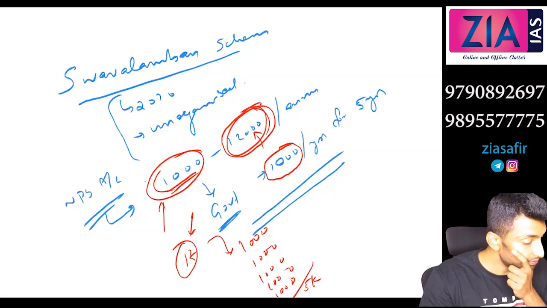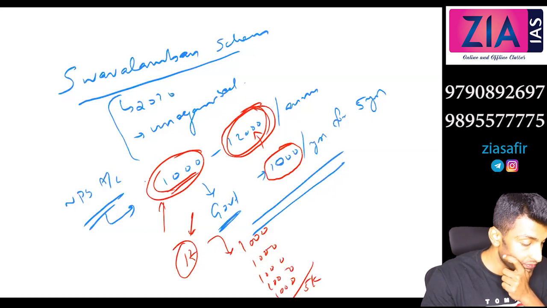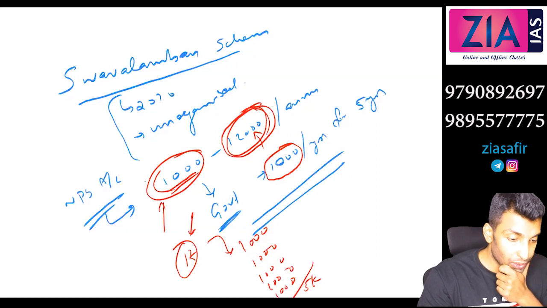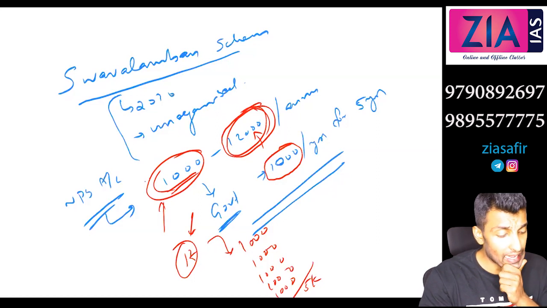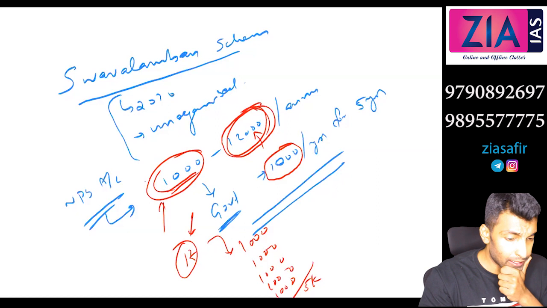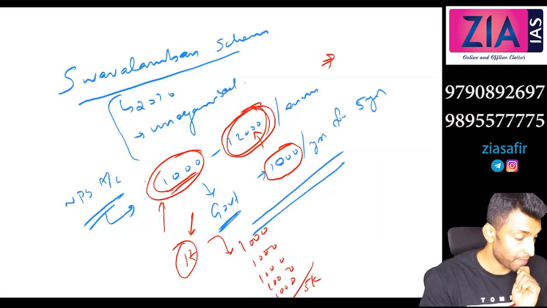Any doubts? So this is actually a micro pension scheme. The other one I would say is an investment scheme, but this is a micro pension scheme.